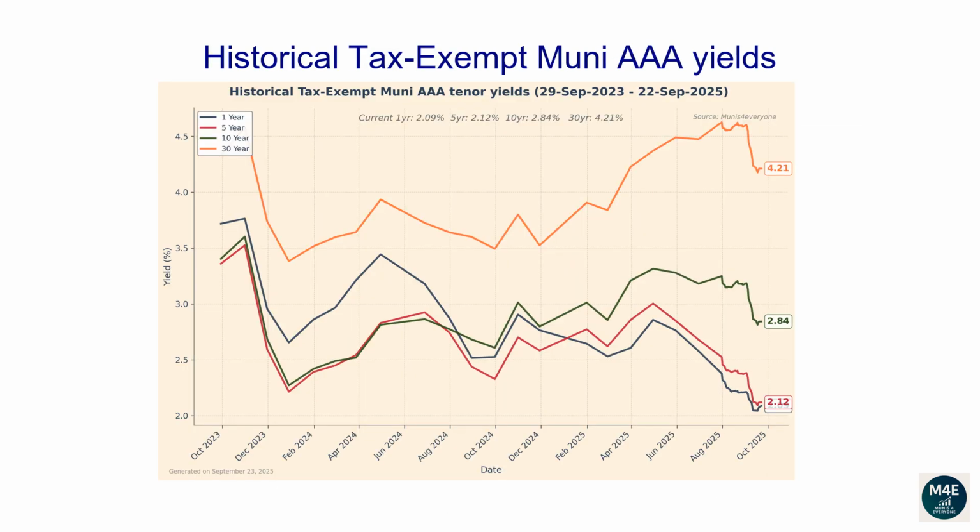This line plot and the next plot show how each tenor of the Muni yield curve has changed over time. From the 29th of September 2023 to the 22nd of September 2025, the 1-year yield has dropped from 3.72 to 2.09. The 5-year yield has dropped from 3.36 to 2.12. The 10-year yield has dropped from 3.4 to 2.84. The 30-year yield has dropped from 4.34 to 4.21.